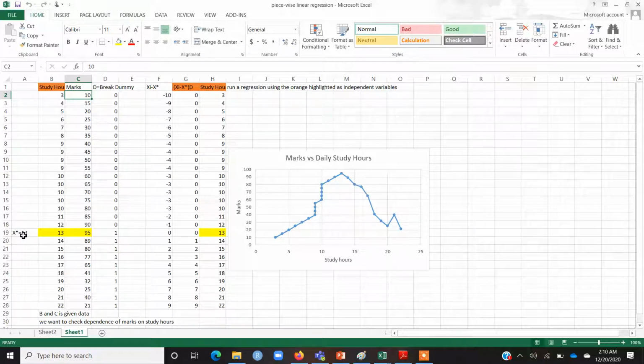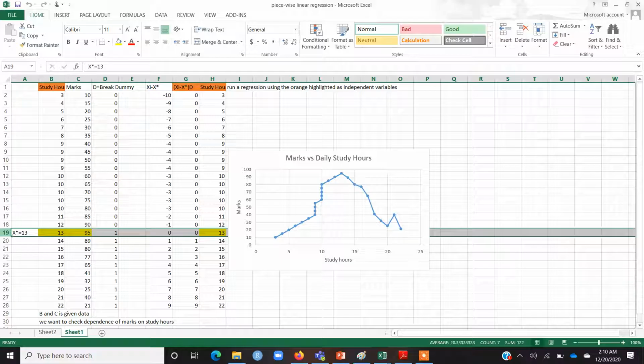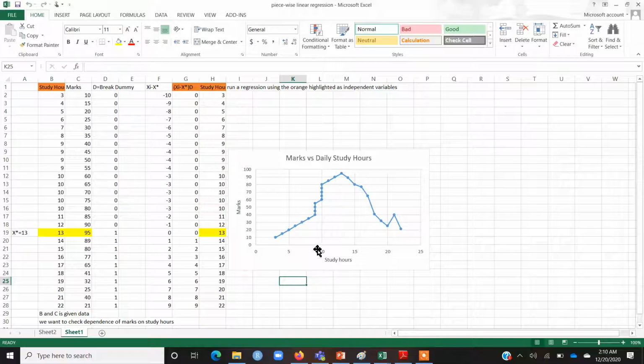So this data suggests that if you study more than 13 hours, that is badly influencing your marks, because maybe you are compromising on your sleep and your relaxation time. Based on this scatter plot, it seems that studying more than 13 hours is going to influence your marks. But whether that pattern is statistically significant, or generalizable for the population, is the question, because we have data on these sample students only.